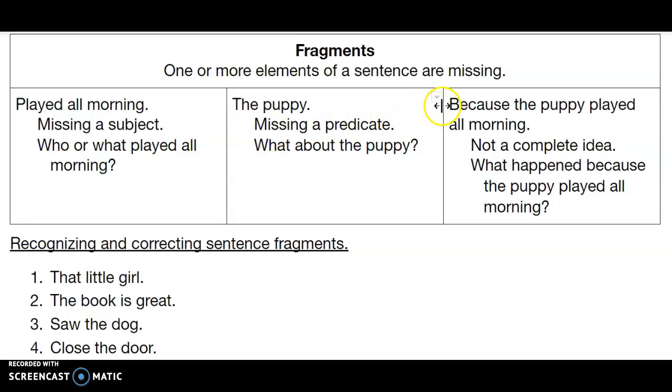All right, and then this last example is a little bit more complicated, if I'm completely honest. Because if you look at it and you look for your subject, you look for your predicate, you're going to find them, but this is still a fragment. So let's look a little bit more closely at this one. Because the puppy played all morning. So let's find our subject. Who or what is this sentence about? It's about the puppy, right? So there's our subject. Fantastic. Now, what's our predicate? We know a predicate is a verb. And there is a verb here, played.